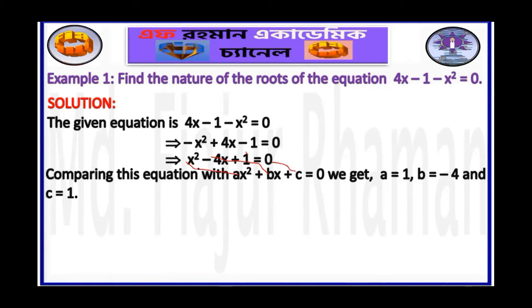Thus, comparing this equation with ax squared plus bx plus c equals 0, we get a equals 1, b equals minus 4, and c equals 1.